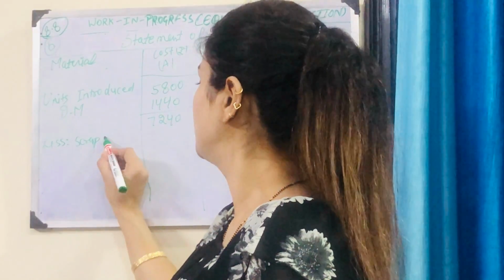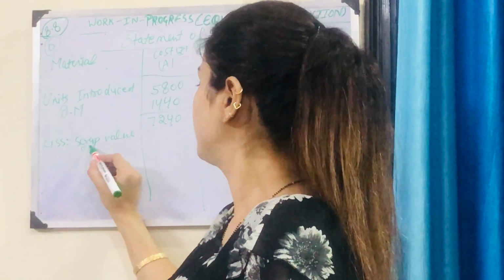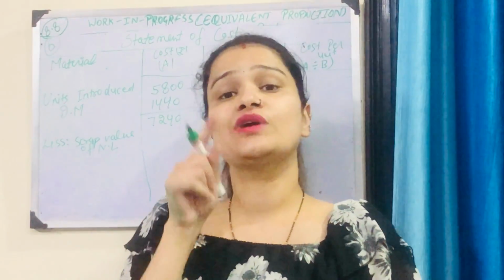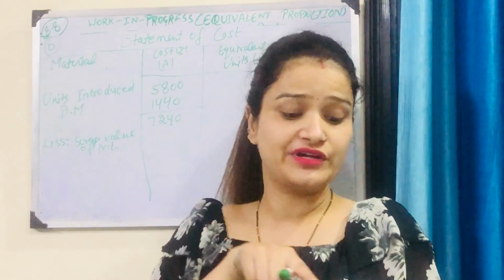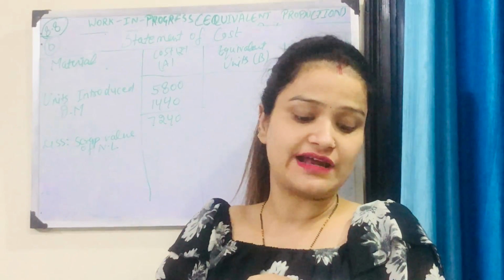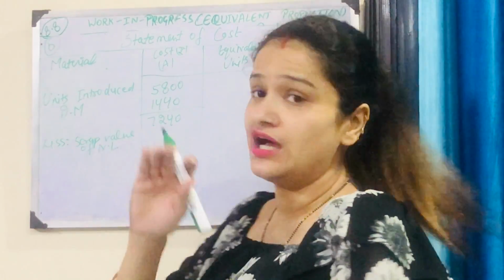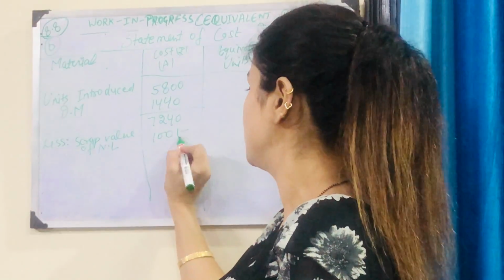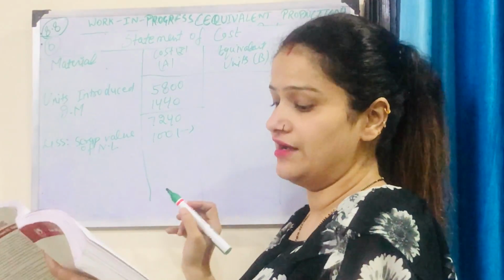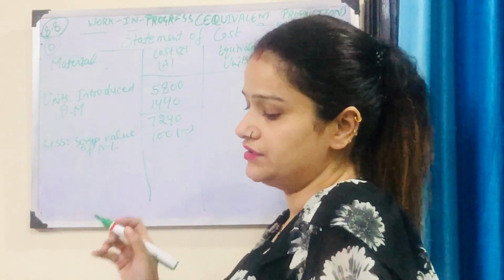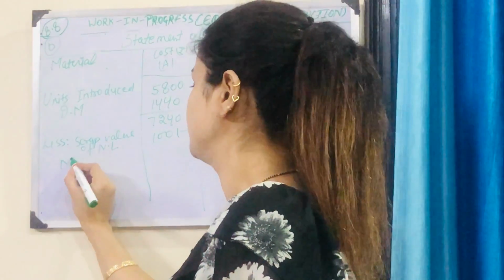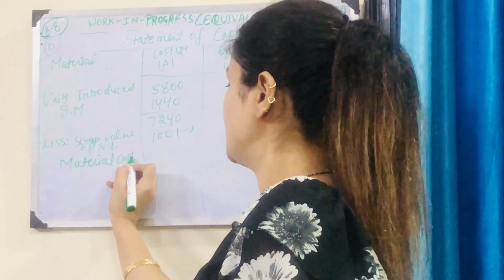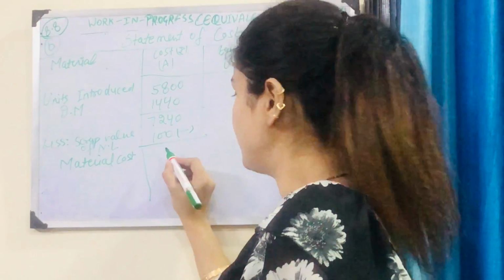The units were 100, and the scrap realized value is rupees 1 each. So 100 into 1 equals 100. We'll deduct this 100, so we have the material cost, that is 7140.